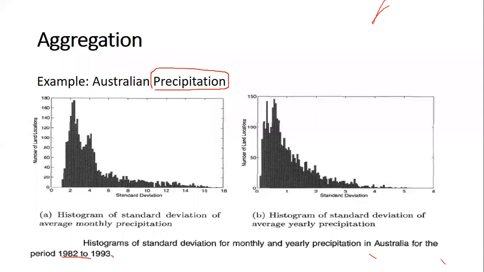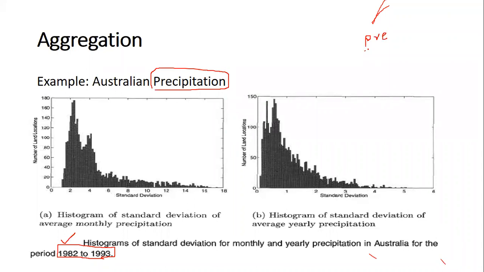Generally, if you want to know about the rainfall or snowfall that happened from 1982 to 1993, we will not be interested in the precipitation that happened each day.